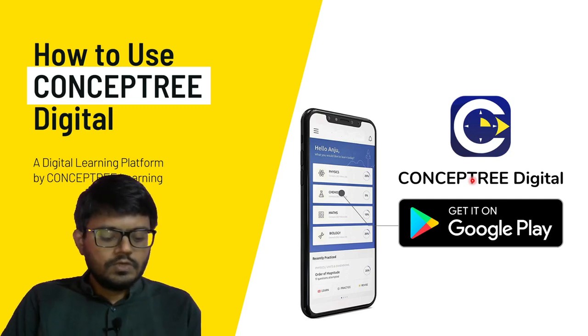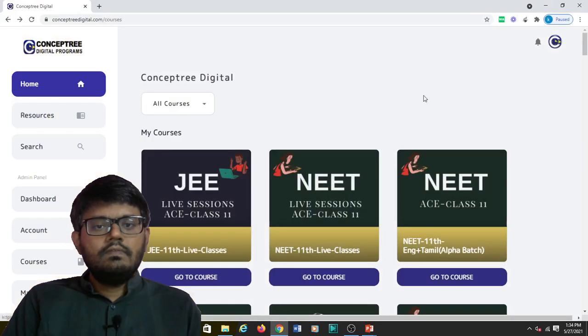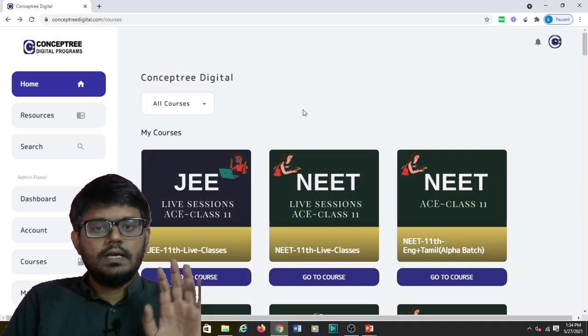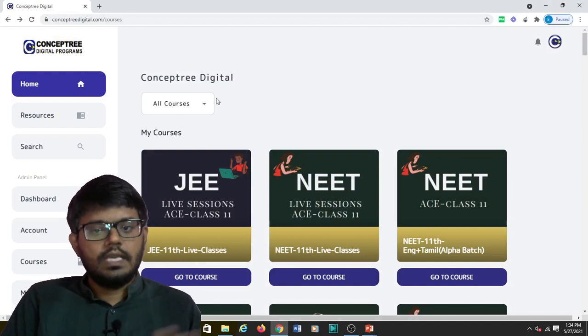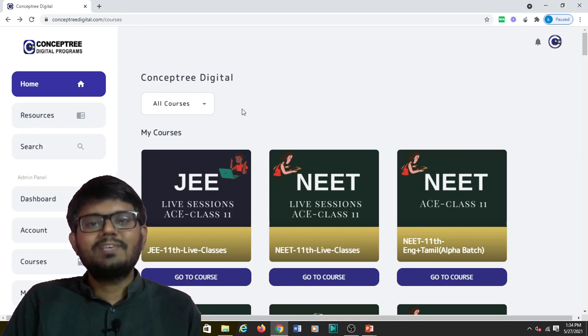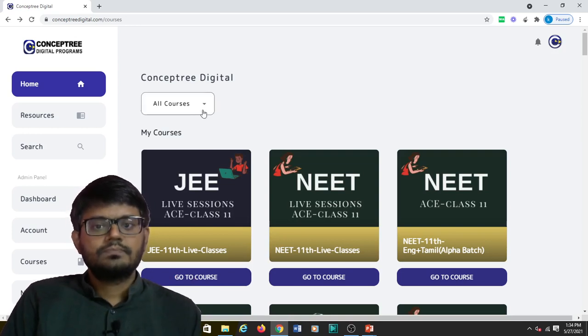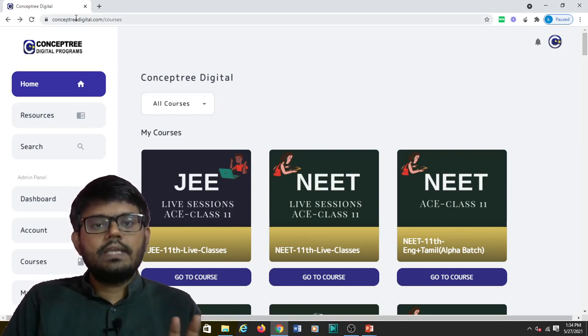First, we'll go to the web platform. I'm not taking you through the mobile app because the web platform is more convenient for me to demonstrate. The mobile app interface will look like this. You might find the mobile app more convenient, as you can navigate through it easily. But first, once you get into Concept Digital,